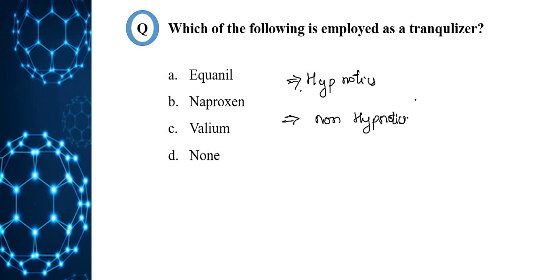Hypnotics are tranquilizers which reduce mental tension and anxiety and help to induce sleep. So these are components of sleeping pills. An example of hypnotics, first one is barbituric acid.